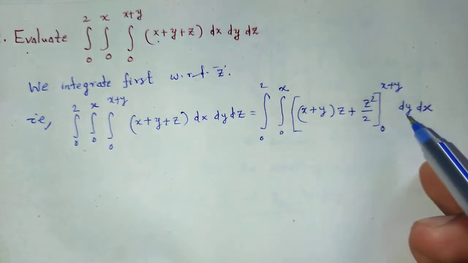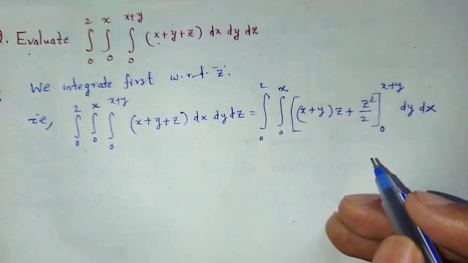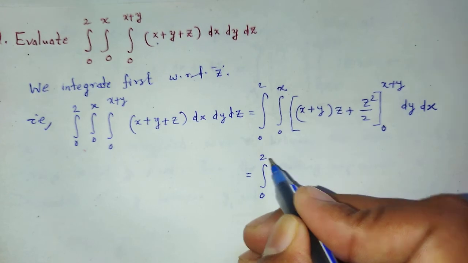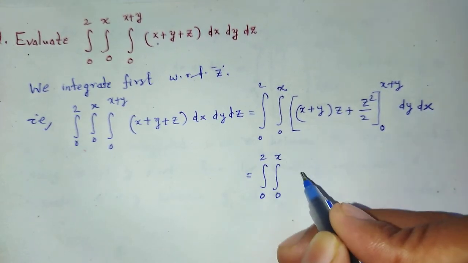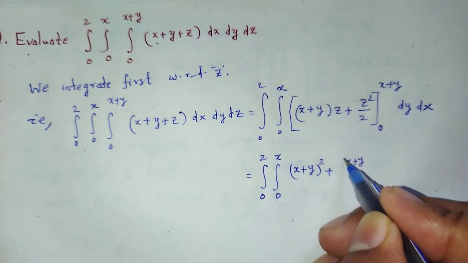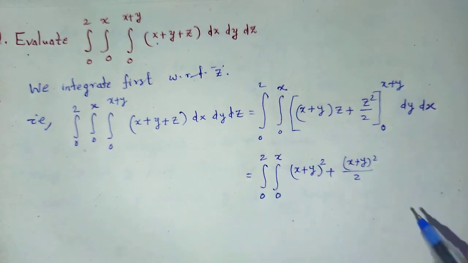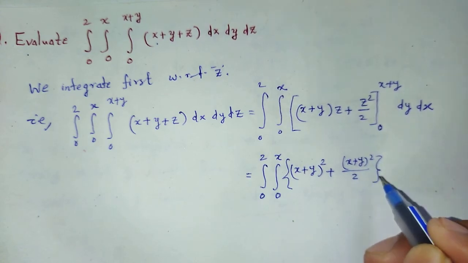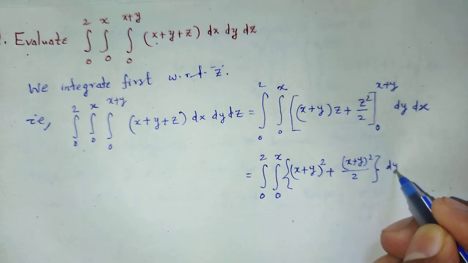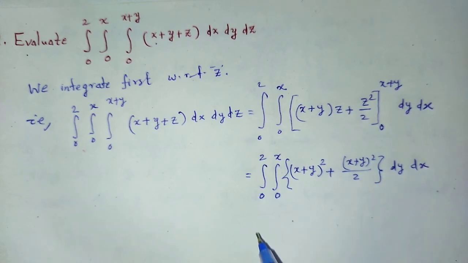First integrate with respect to z from limit 0 to x plus y, which is equal to integration 0 to 2, integration 0 to x, of (x plus y) square plus (x plus y) square divided by 2, dy dx, using the proper limits, which is equal to